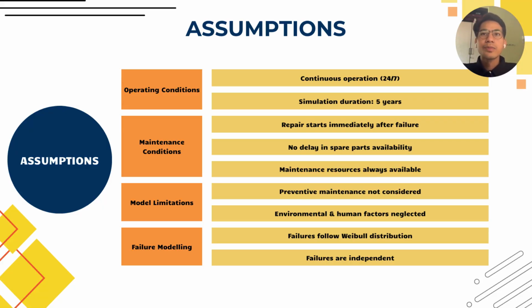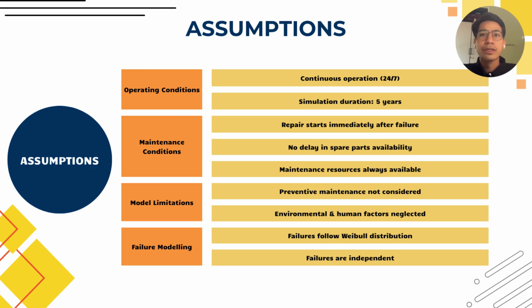Okay, now I will explain the key assumptions used in this RAM analysis. First, the plant is assumed to operate under continuous operation 24 hours per day throughout the entire 5-year simulation period. In terms of maintenance condition, we assume that repair activities start immediately after a failure occurs, with no delay in spare part availability, and maintenance resources are always available. This means there are no logistical or manpower constraints affecting repair time. Additionally, preventive maintenance is not considered in this model, only corrective maintenance after failure is included.